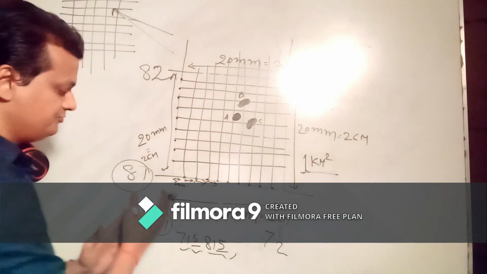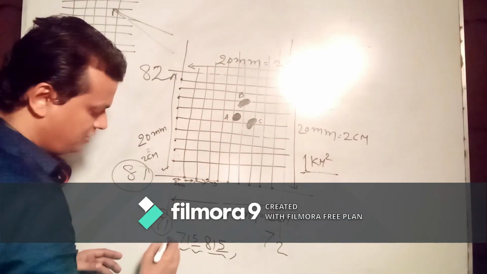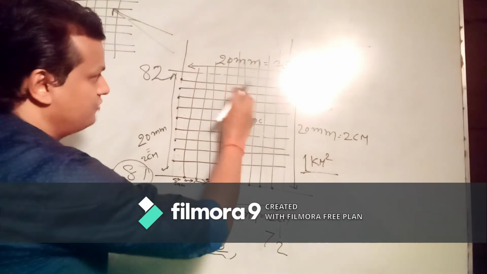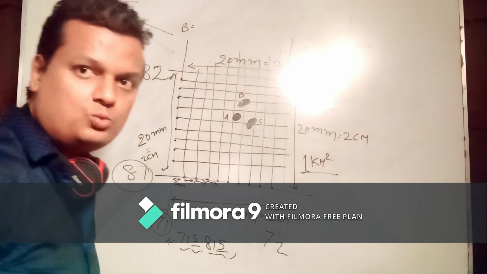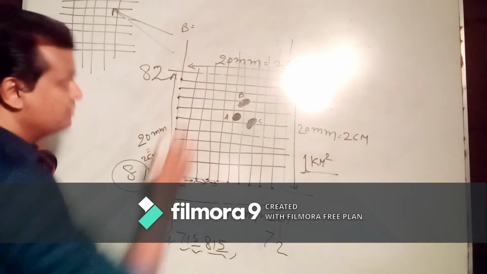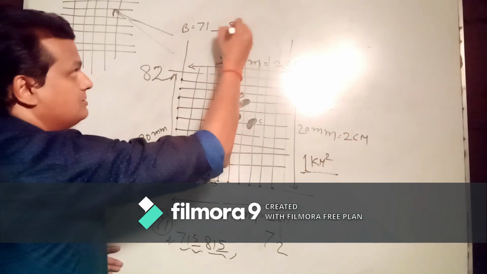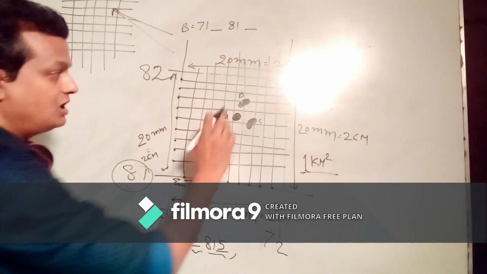Okay? Same. First we have to write about what? 71. For A we found the distance. Now we are going to find out the 6 grid reference for B. Here I am writing B. So first you are going to write 71 blank and 81 blank. Correct? After that you count line.